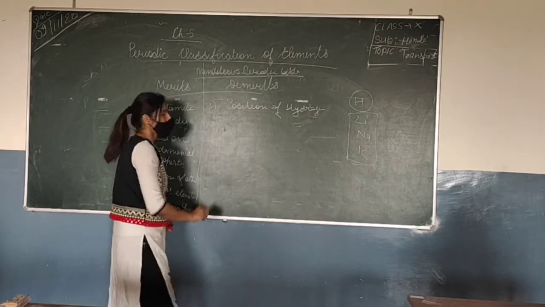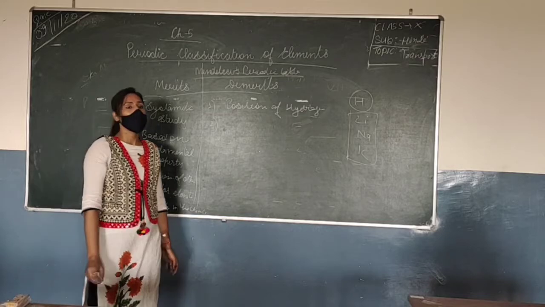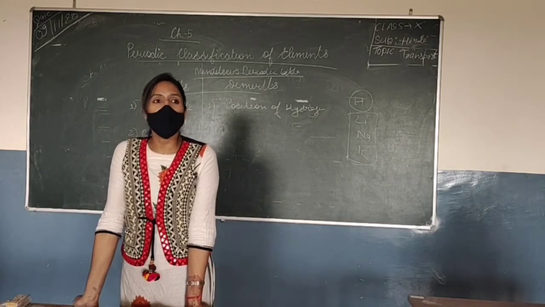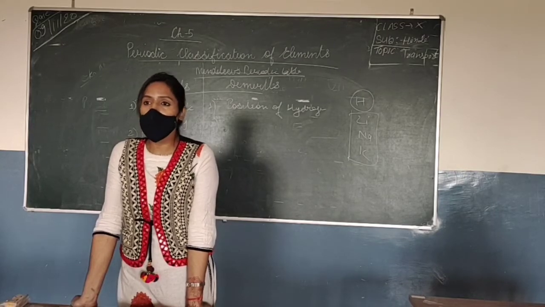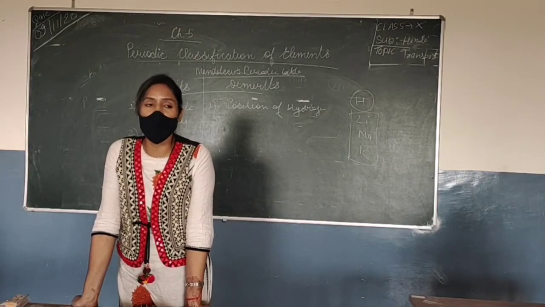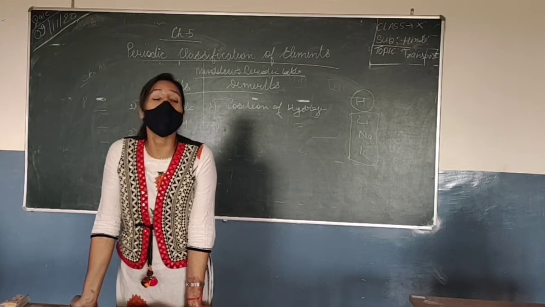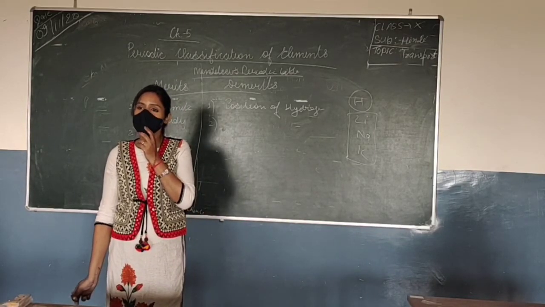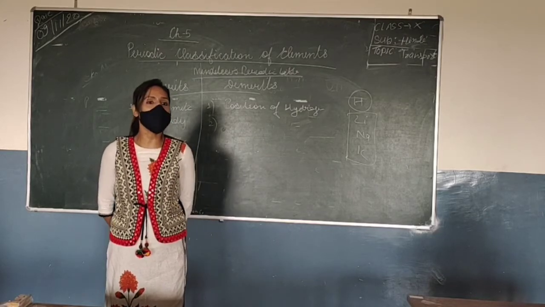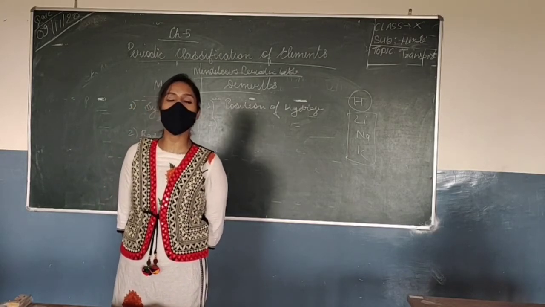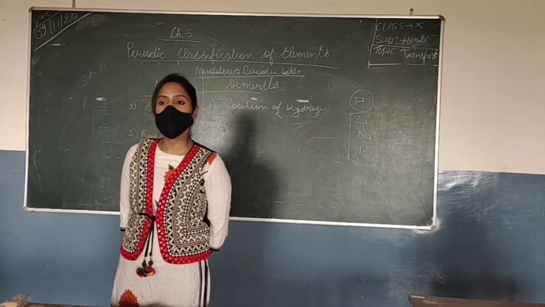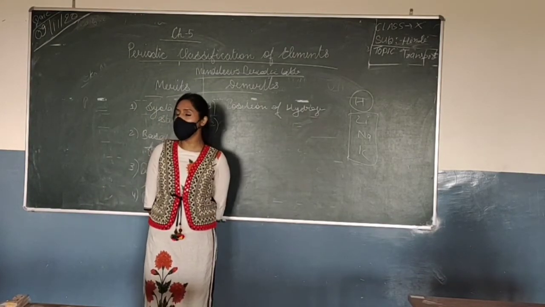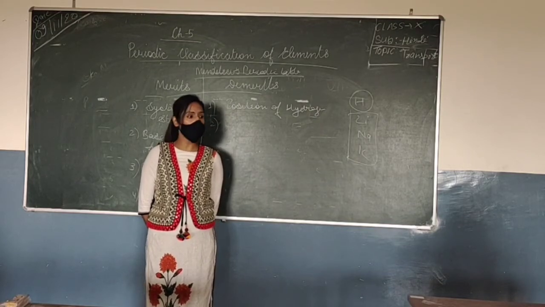Okay, then second, he said that they are placed in increasing atomic masses, but this law did not hold true for the isotopes. Isotopes are the elements which have the similar chemical property, the same atomic number, but different atomic masses. Like hydrogen has isotopes, and chlorine has isotopes with different atomic masses.